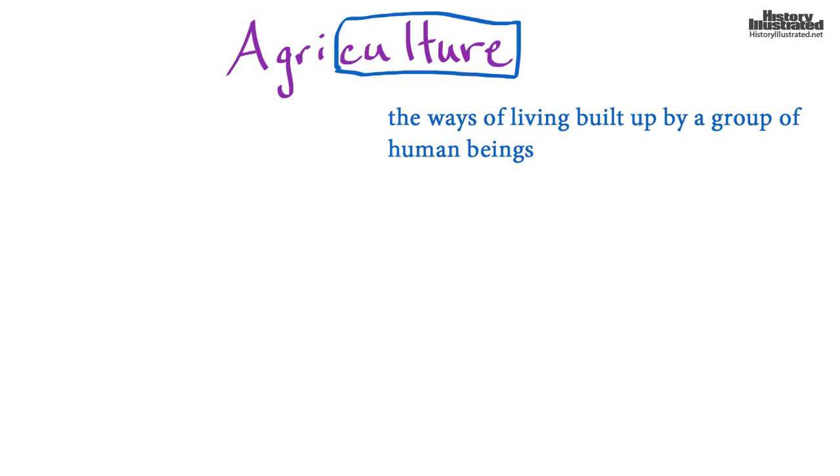So these are ways of living. The way that people live is basically their culture. Now I want you to focus on this section over here because we have another word with a prefix that can help us understand. So remember, culture is the way that people live, and agra is a prefix. So I'm going to write that down here, agra.